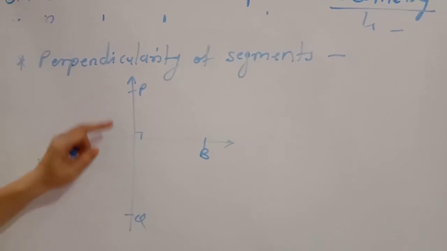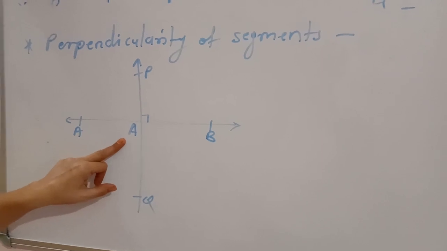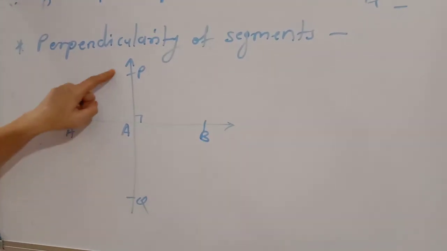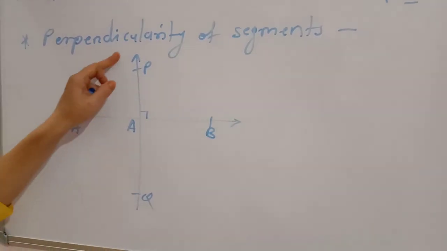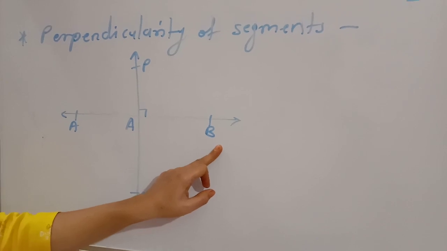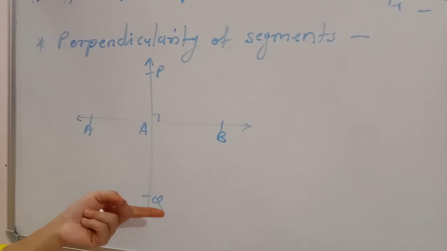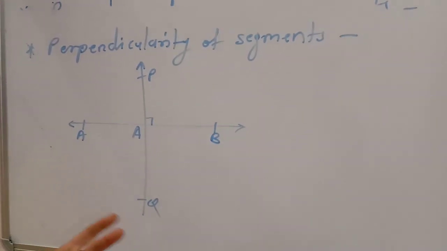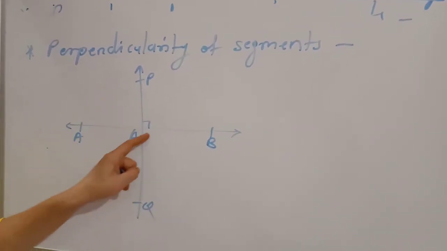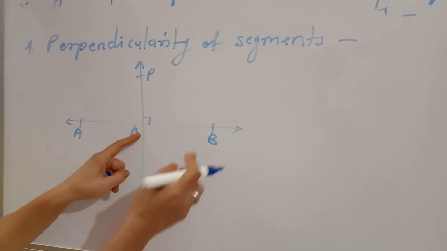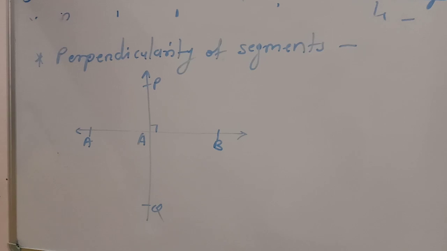So when these two lines contain, suppose point A, ray AP and ray AB, and if these two lines are perpendicular, then you say that ray AP and ray AB are also perpendicular. In short, if two lines containing two segments, two rays, or one segment and one ray are perpendicular to each other, then those two rays, two segments, or one ray and one segment are perpendicular to each other.